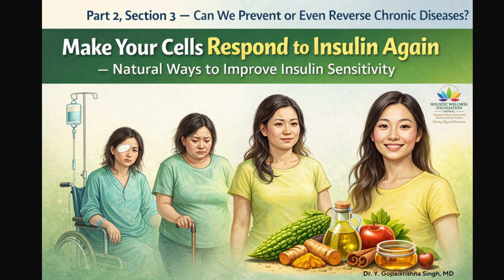How insulin sensitivity improves metabolic health. Improving insulin sensitivity produces multiple beneficial effects. Glucose enters cells more efficiently. Insulin levels decrease. Inflammation reduces. Liver produces less glucose. Fat storage decreases. Energy becomes stable. These changes improve overall metabolic balance.